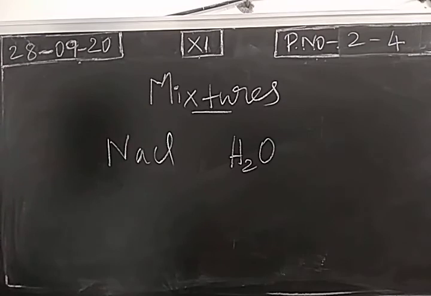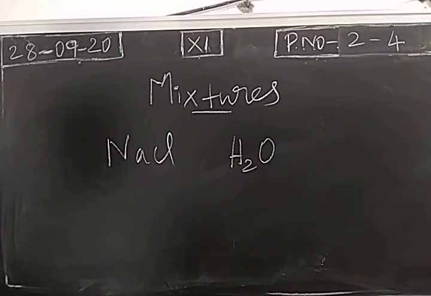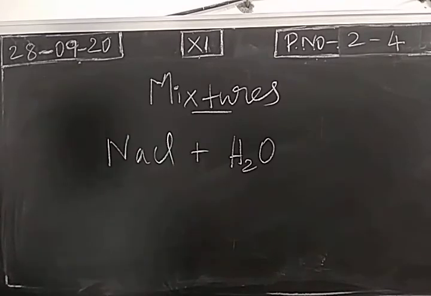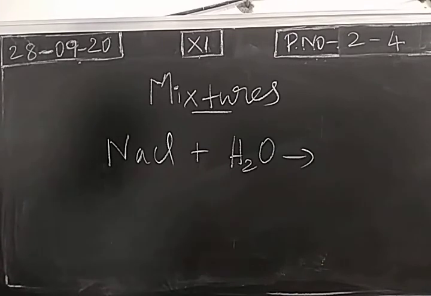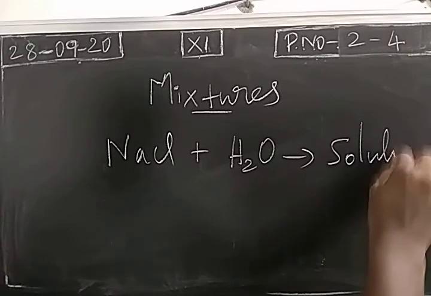Both these two are pure substances. Both are having definite properties. So two pure substances physically combined to produce a substance called a mixture, right? Without any chemical bonding between these two. There is no chemical interactions between these two. So we get a new substance called homogeneous mixture, called a solution.